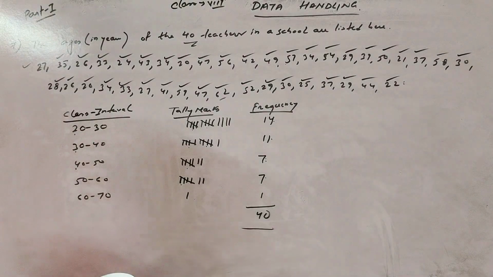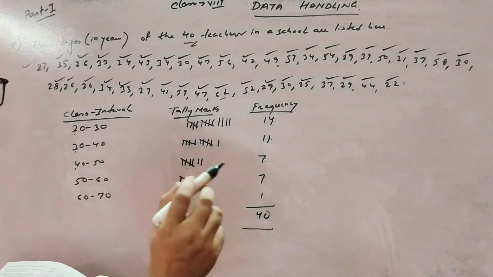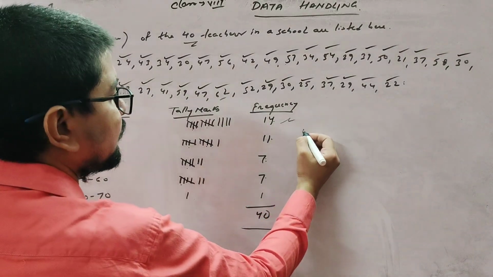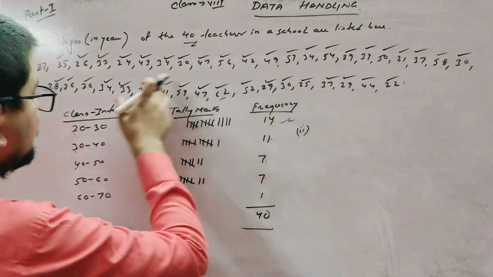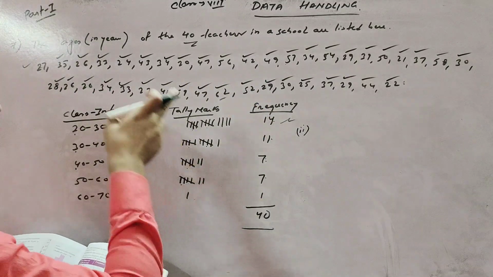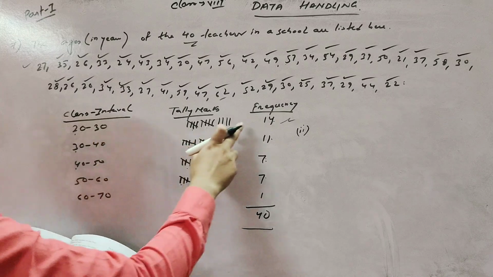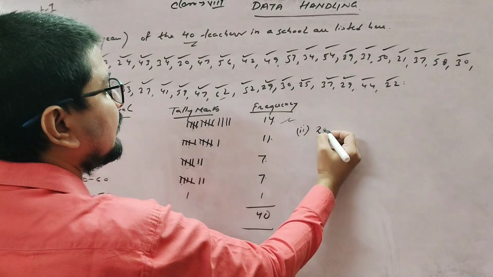Okay, now the question is, in which class interval do most of the teachers belong? In which interval are the most teachers? So this is the first interval, the answer for question number 2, because for one number you draw a tally mark. Okay, frequency. Which class interval do most of the teachers belong to? Most teachers belong to 20 to 30.